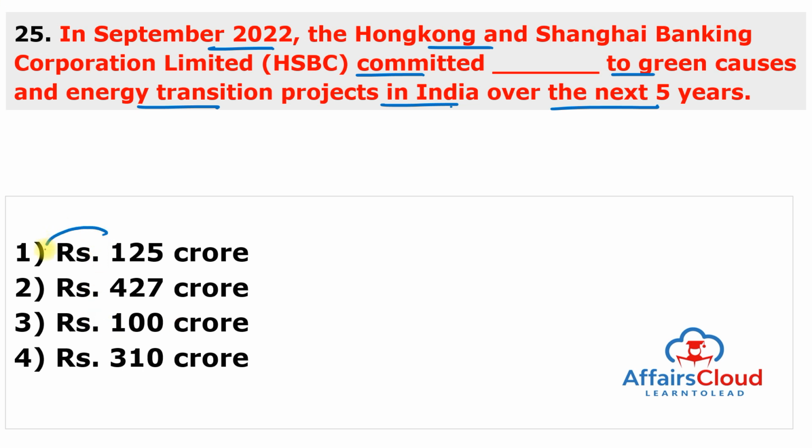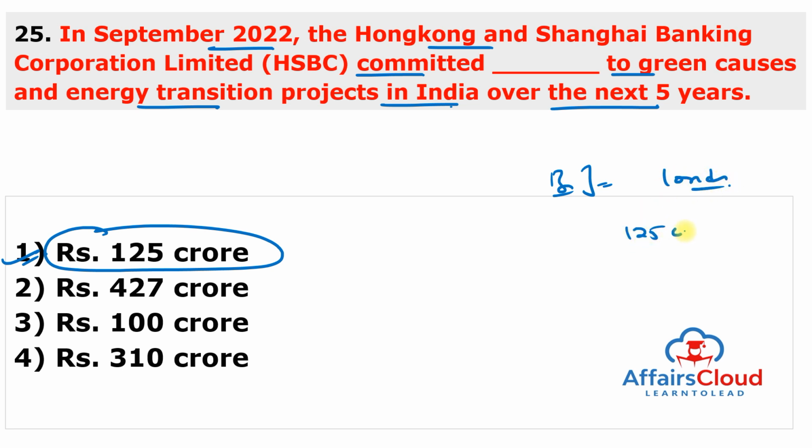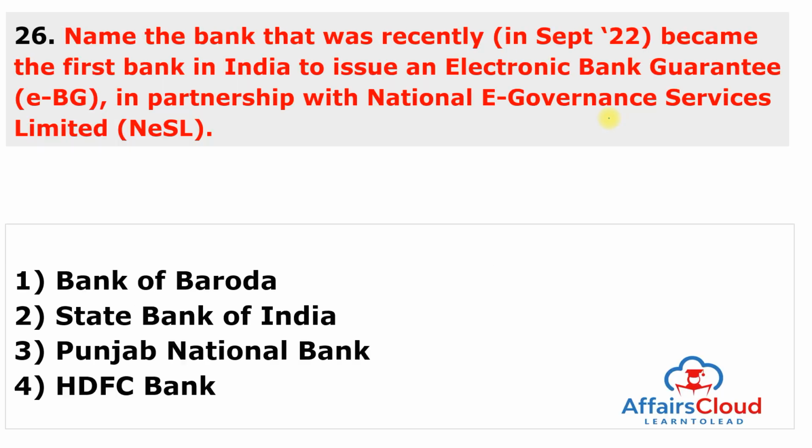And this is almost 125 crore rupees. Answer of this question is 1. So HSBC, which is one of the world's major banking and financial service organizations headquartered in London, has committed rupees 125 crore over the next 5 years to promote green initiatives in India as a part of its effort to mitigate the impacts of climate change. Just remember the amount, 125 crore.